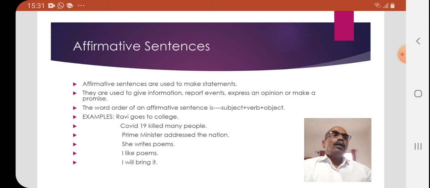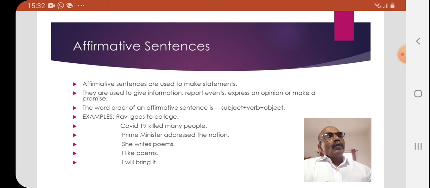COVID-19 killed many people. It imparts an information. It talks about the deaths caused by COVID-19. COVID-19 is the subject here. Killed, the verb, is in past tense. And there is a proper agreement between the two.